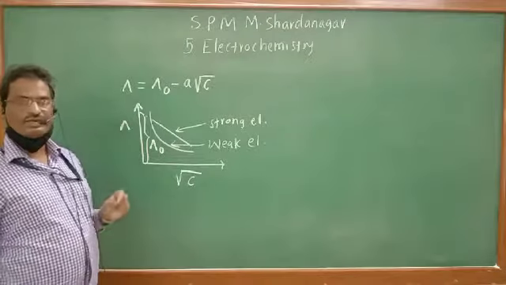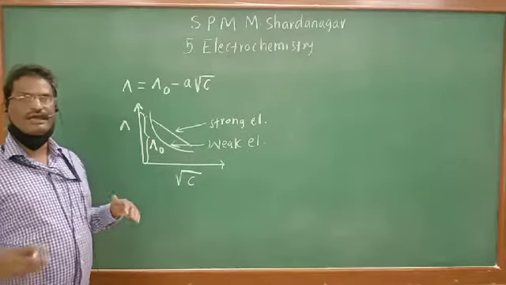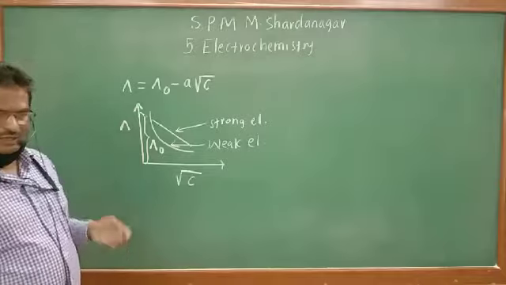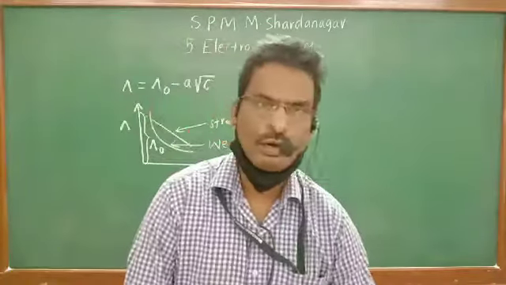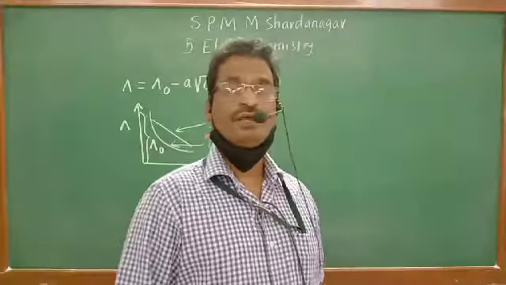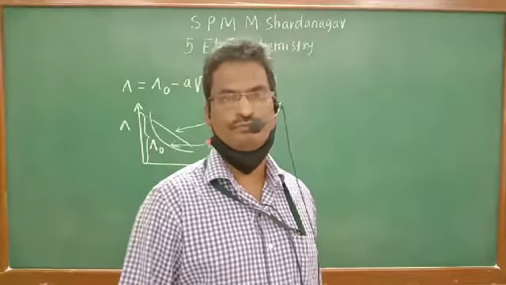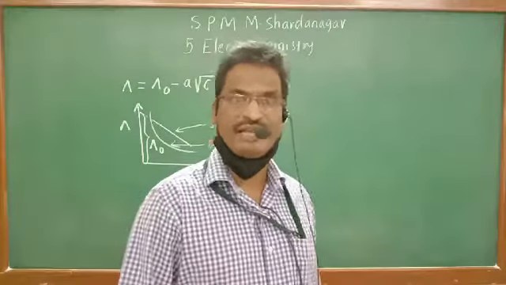Therefore, the scientist Kohlrausch again performed many experiments and suggested one law, one theory.